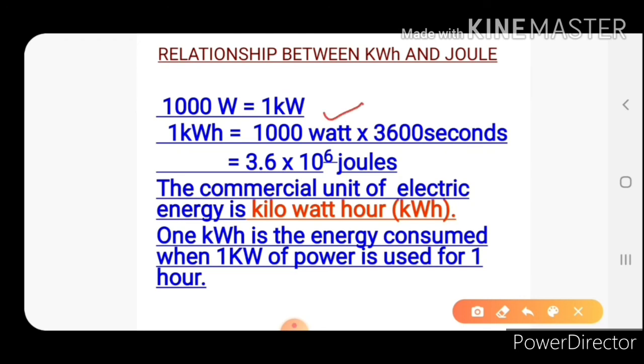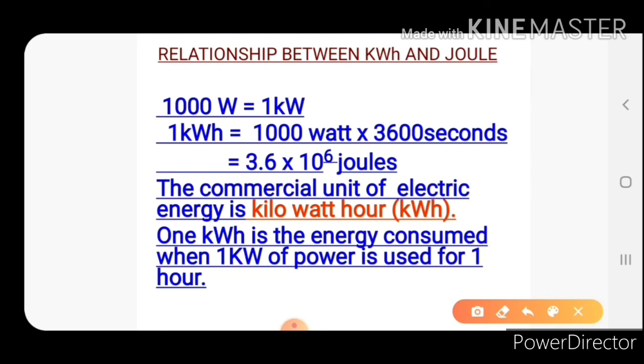Multiply by 1 hour. In 1 hour, 3600 seconds are present. So 1000 watt multiplied by 3600 seconds becomes 3.6 into 10 raised to power 6 watt second. Watt second is equal to joules. So 3.6 into 10 raised to power 6 joules. So 1 kilowatt hour is equal to 3.6 into 10 raised to power 6 joules.